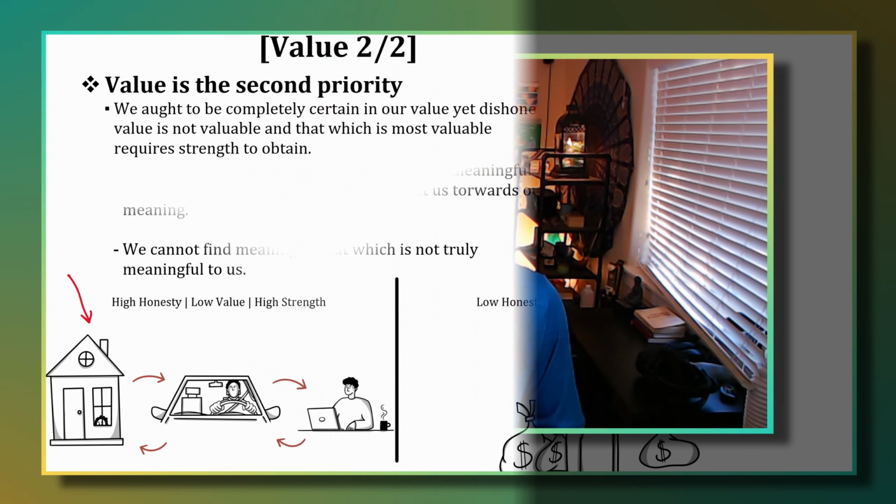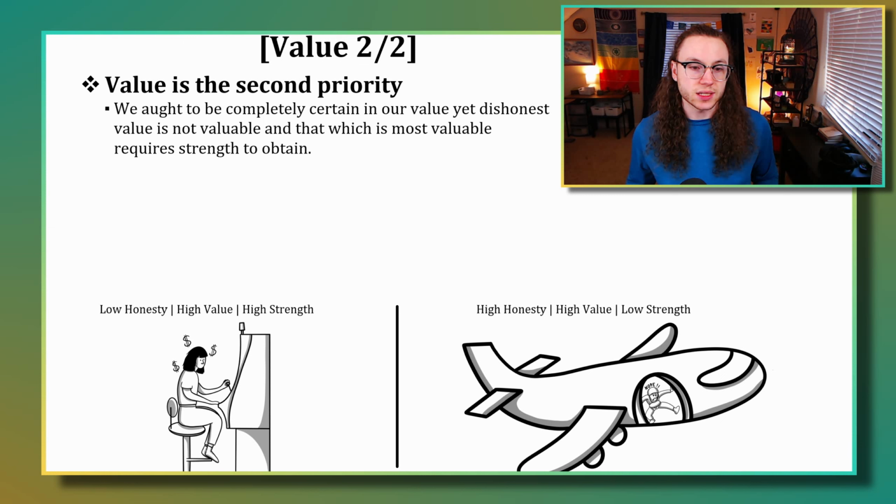And so we can argue that it has a high amount of value because they did make decisions that got them towards things that they believed would give them value, but because they have a low amount of honesty, they ended up with an experience that wasn't actually as meaningful as they thought it would be. So another example of having low honesty and high value and high strength would be the bottom left here.